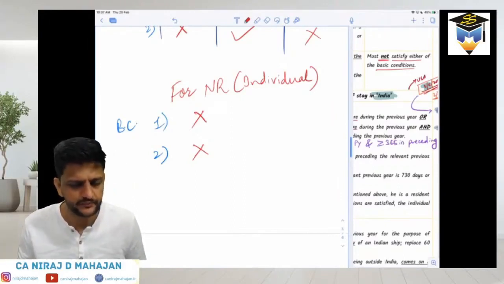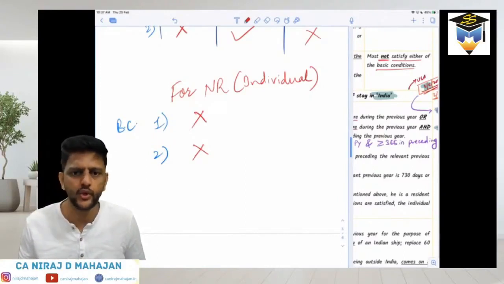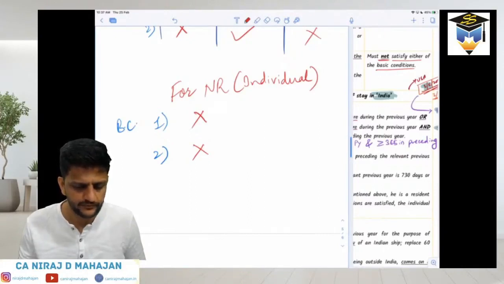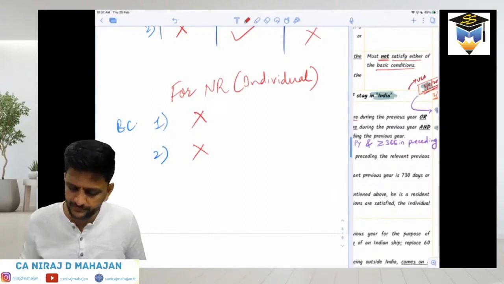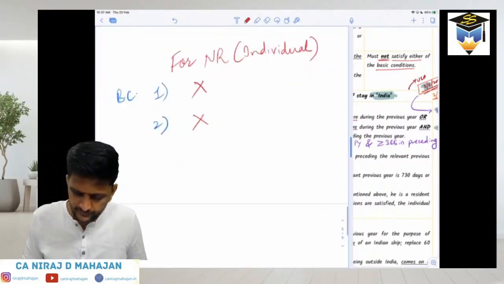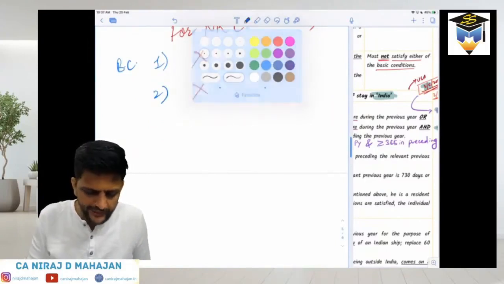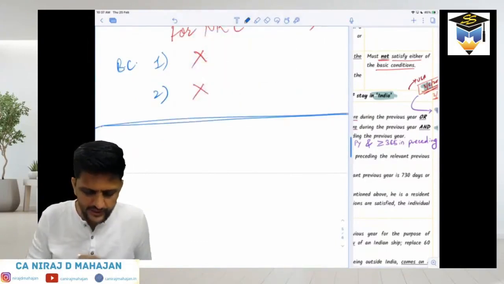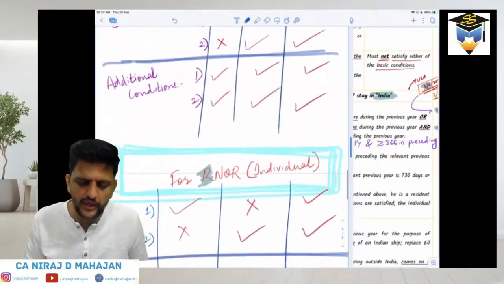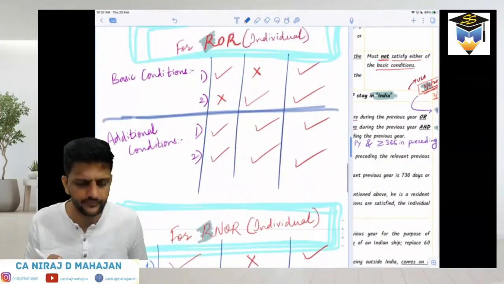Done? Okay, let's go ahead, everyone. Chalo. That was just a little bit of basic theory about the categories which you can have and what the condition says. I hope this is clear to you. ROR, RNOR and NR. Clear hai?